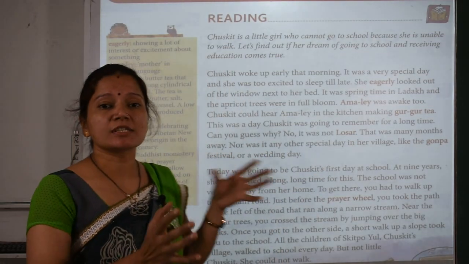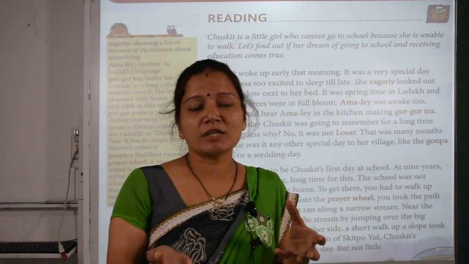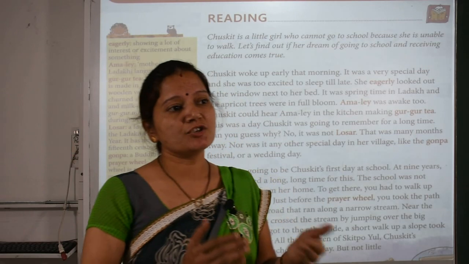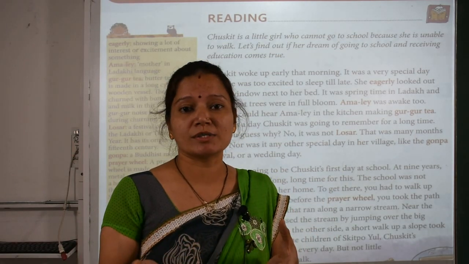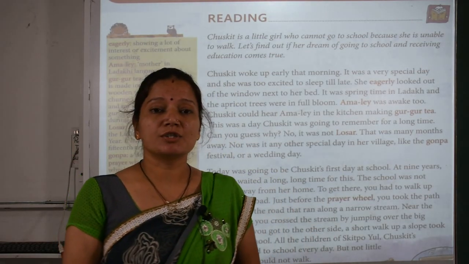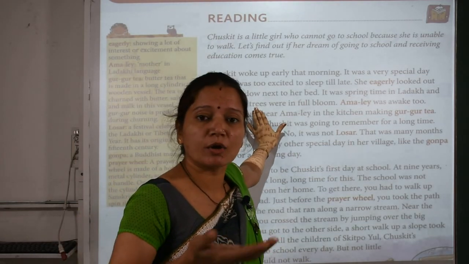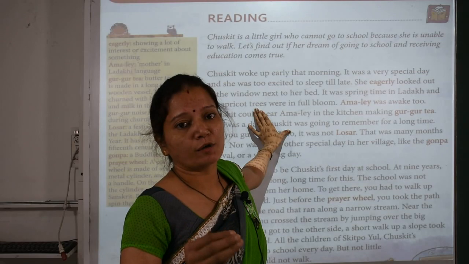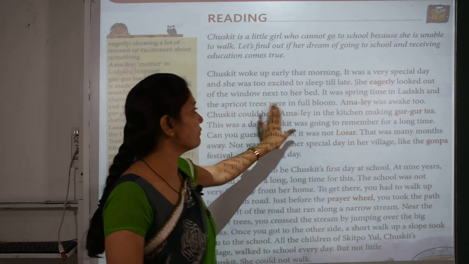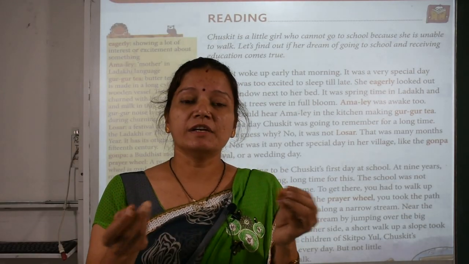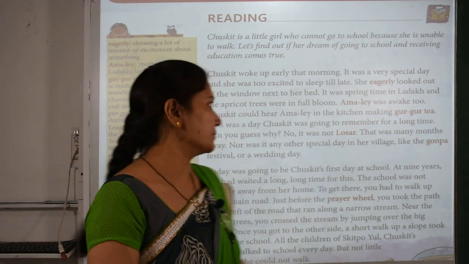So on that day, Chaskit was very excited. Okay, she was feeling very good. She woke up early in the morning. Okay, and when she looked through the window outside, what she saw were the apricot trees. The apricot trees were in full bloom. Okay, so apricot trees, students, are a kind of fruit tree. Were in full bloom means the full tree was filled with fruits and flowers.